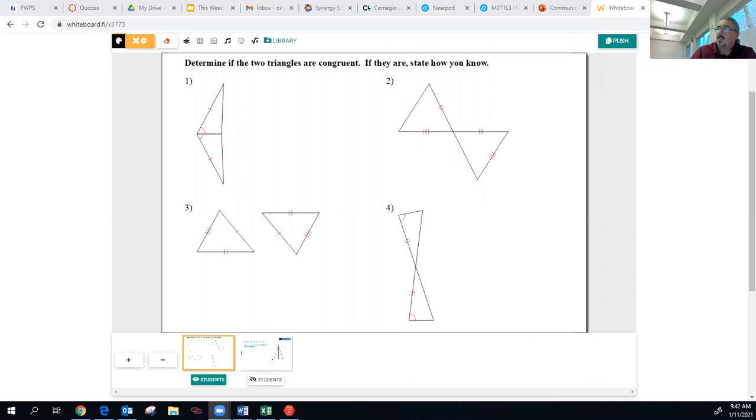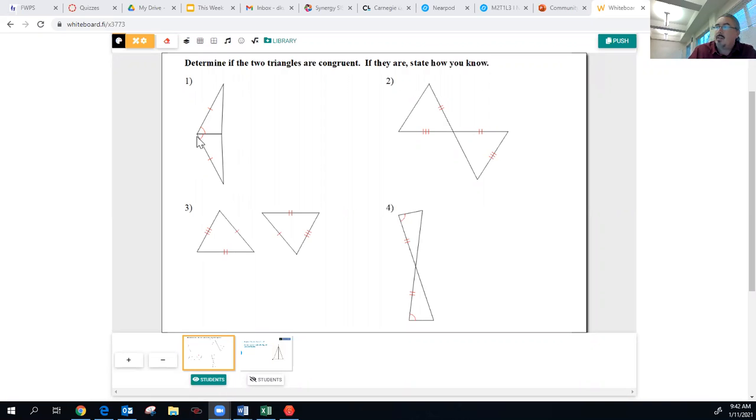But notice they gave us some markings here. We have a single tick here. We have a single tick here. They're telling us that these sides are congruent. Notice how we have a single arc here and a single arc here. They're saying they're congruent. But there's also some information that we should know.